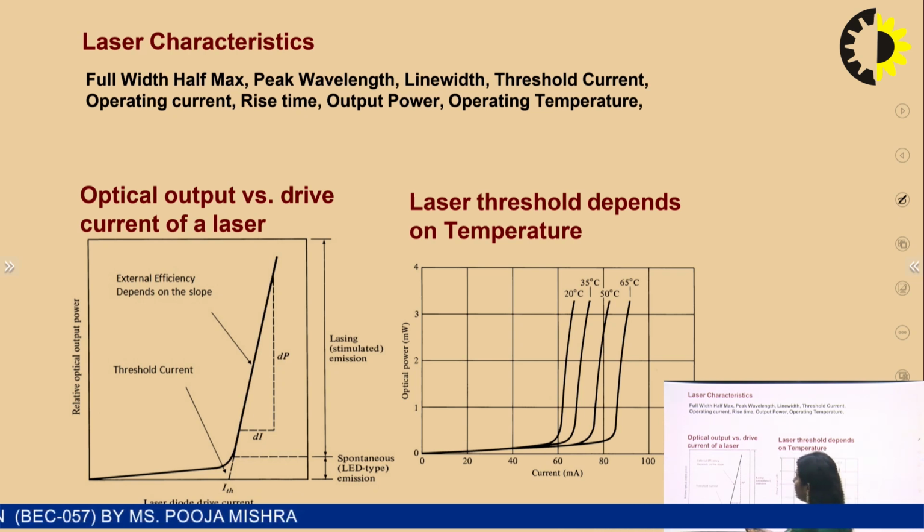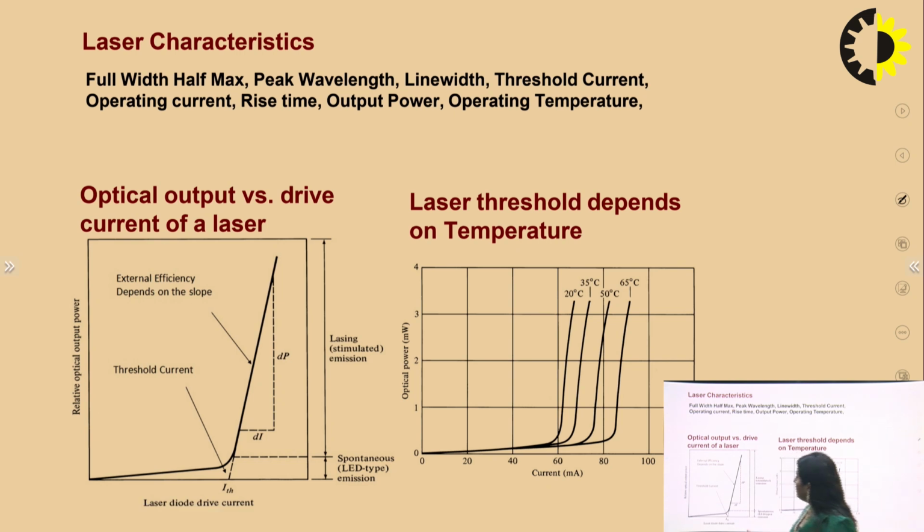When you increase the current up to some threshold level, the output power is nothing, but when you increase it after threshold, there is an increase in the relative optical output power. Similarly, the laser threshold depends on the temperature. As you increase the temperature, the optical output power will also increase as you increase the current in the case of lasers.